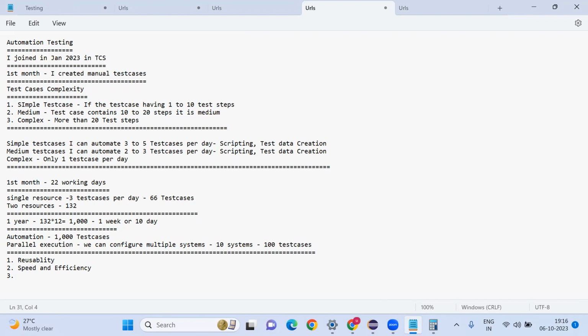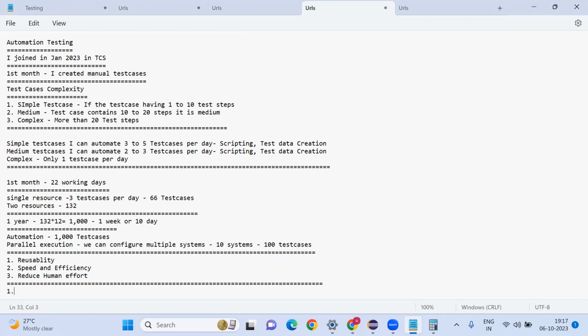Parallel testing will be there. Load testing we can do. Data driven testing. Performance we cannot do using automation; we need to use separate tools. That reduces human effort. A lot of advantages we get with automation testing.